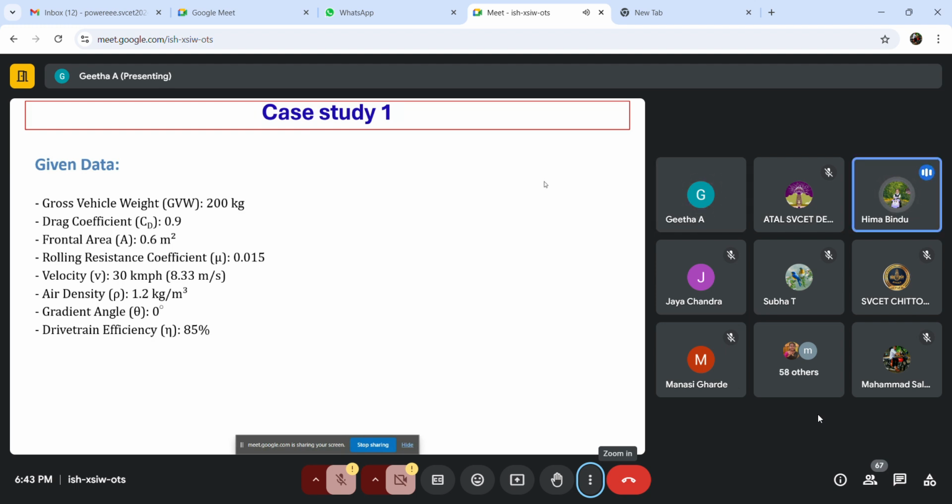Participants, can you please mute if you are not having any doubt, please? Yes. So what are the steps we have? Yes, please. Participants, please mute yourself.